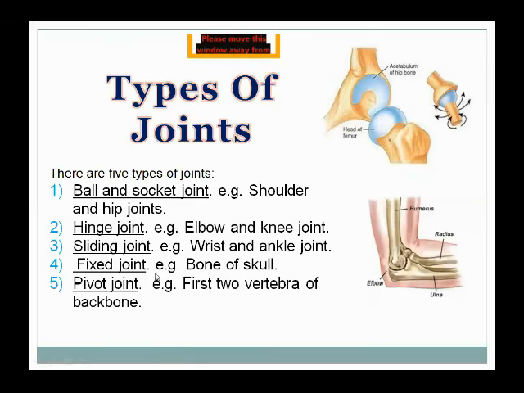The joints of our neck are called pivot joint. The fifth joint is called pivot joint, and it's present at the first two vertebrae of the backbone, which is the neck portion of our body. So here are the five types of joints: ball and socket joint, hinge joint, sliding joint, fixed joint, and pivot joint. So students, our first chapter is completing here, in which we studied the structure of plants, the structure of animals, and today we studied the skeleton, bones, and joints.